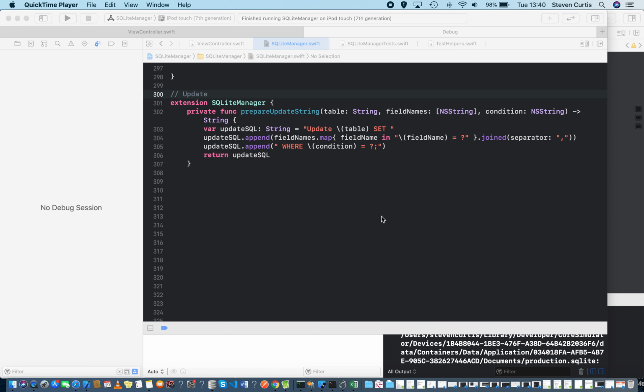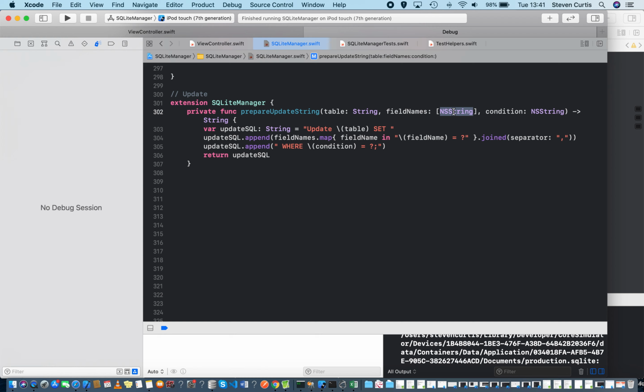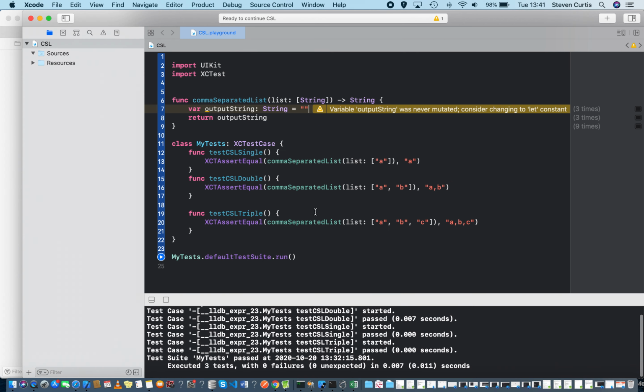Hello, this is a video about taking an array of strings and putting a comma in between each element, which should be quite simple, but it just came up in some work I'm doing with a SQLite manager. Here I happen to be using NSString, and I had a loop which went through all the elements, putting a comma in between. And there's a much better way using map, and that's what I'm going to do within this video to show you how it might be done.